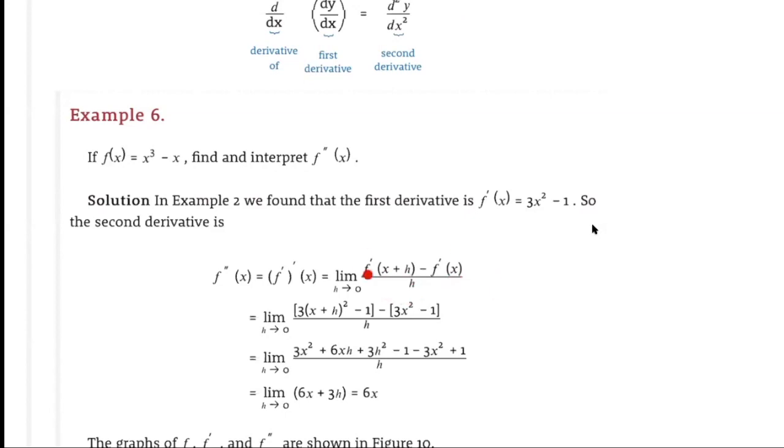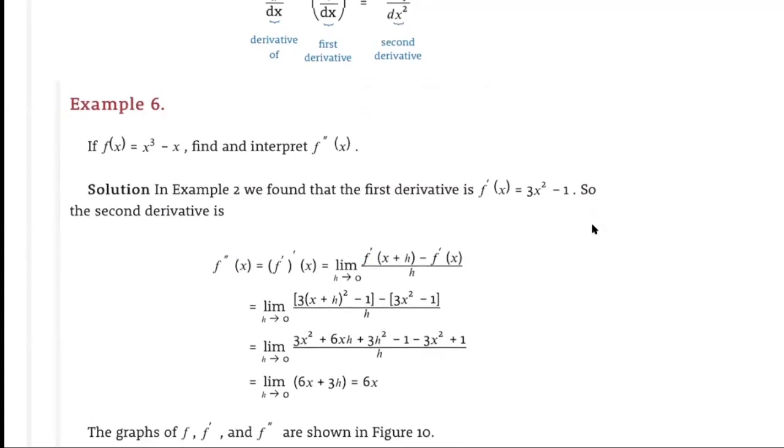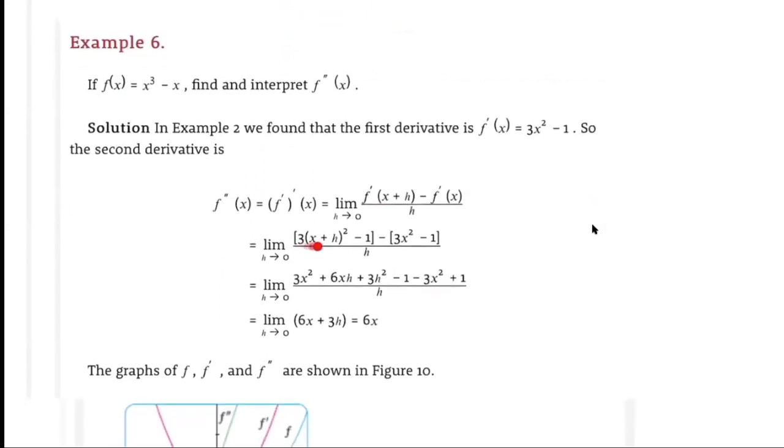This time instead of f over here, we have f prime because we're finding the second derivative, f double prime. Now for f prime of x plus h, substitute x plus h into this x. We got this, and f prime of x is going to be this. Now we can expand this perfect square over here. When we do the algebra, we're going to get this. Simplify. Now as h approaches 0, this is going to become 0. We got 6x over here. So f double prime of x is equal to 6x.